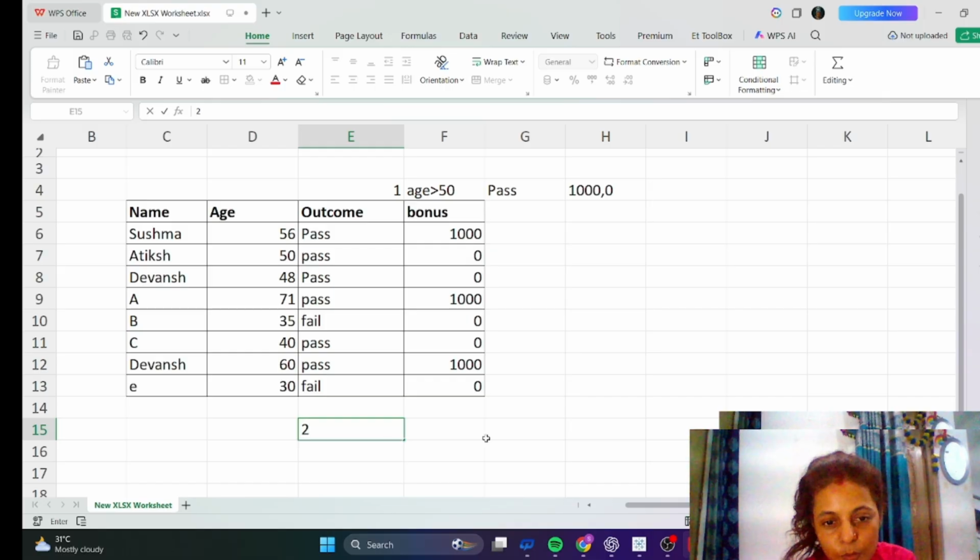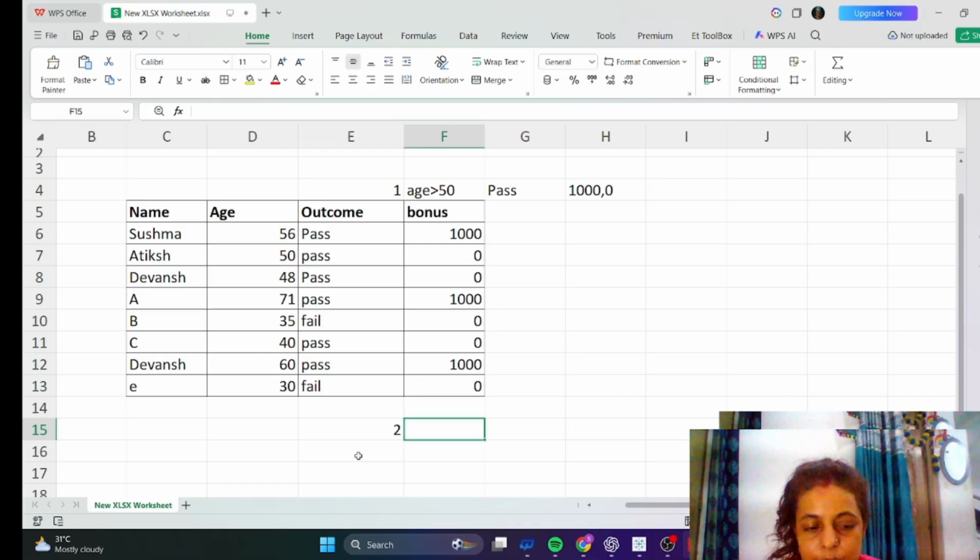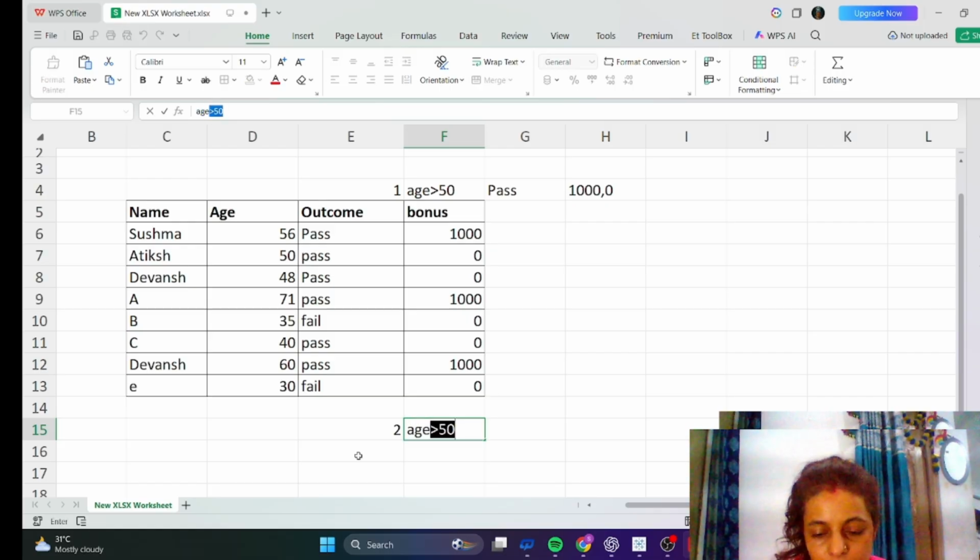I'm writing here as number two: if the person's age is greater than 50, then he will get 1000.